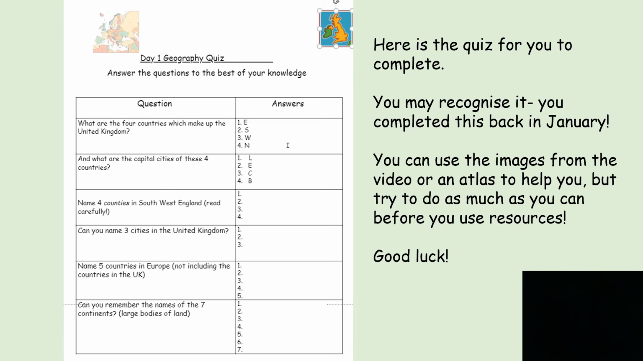Here is the quiz for you to complete today. It was attached in your daily home learning email. You may recognise it. You completed it back in January. You can use the images from any of the slides in my video to help you, or if you have an atlas at home, you can use that. But try and do as much as you can before you use any resources. The answers have also been sent to you, so you can use that to mark your work.